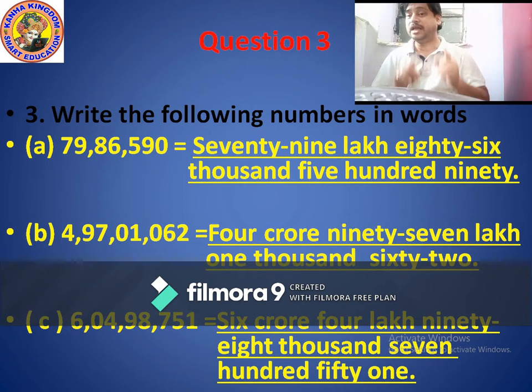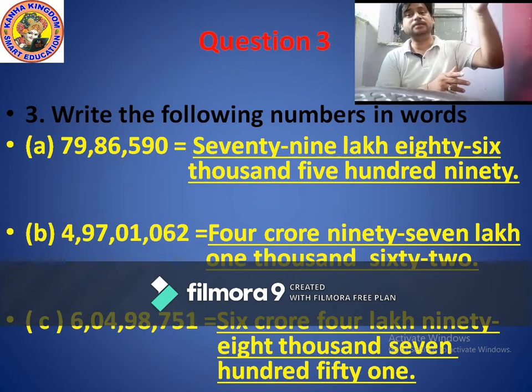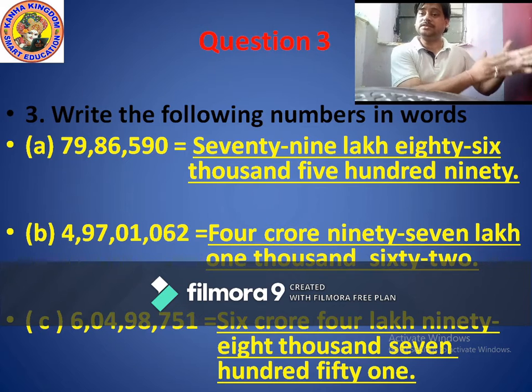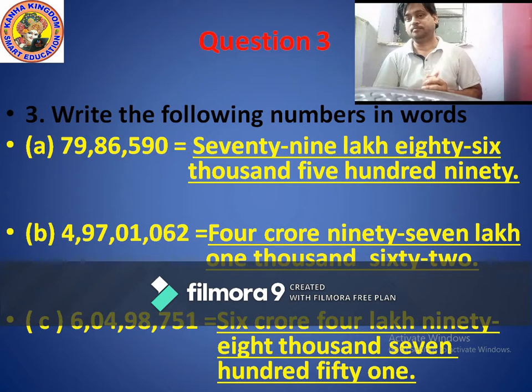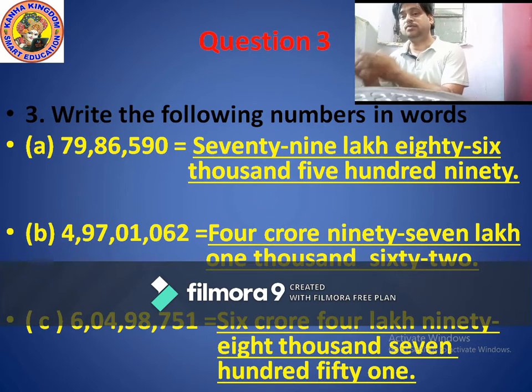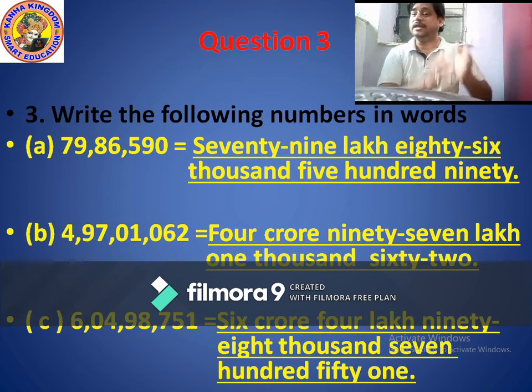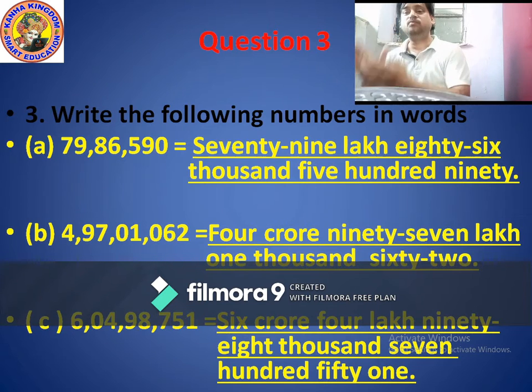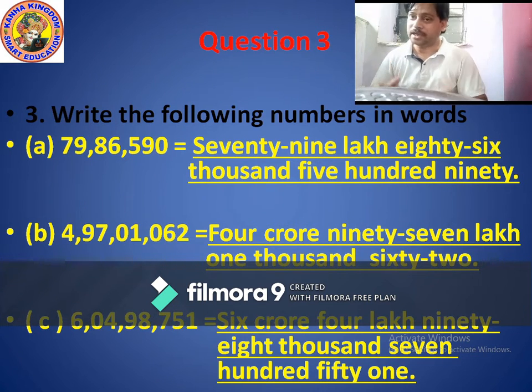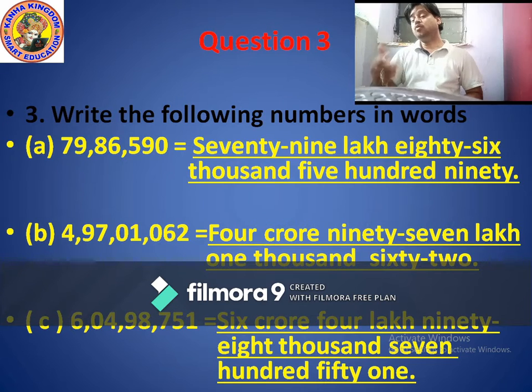Once again I will explain to you. 79 in which period? In the lakhs period. So 79 lakhs. Then thousands period, which two figures, 8 and 6, so 86 thousands. And in the ones period, which are the three figures, 590 means 590. So the correct answer is 79 lakhs 86,590.